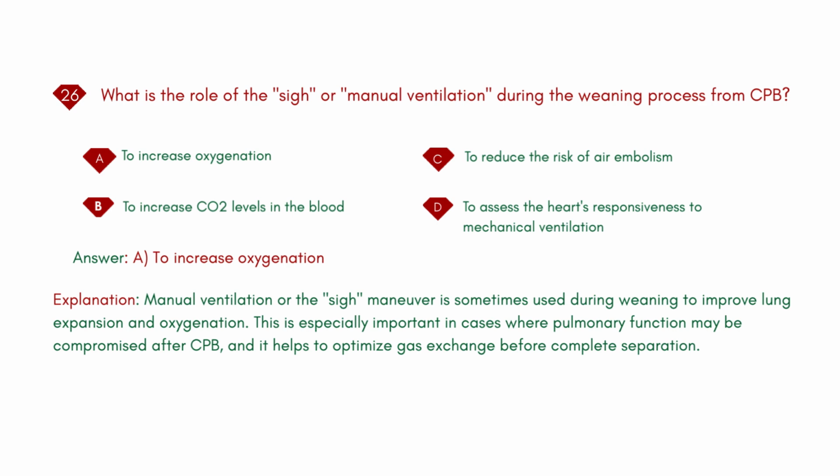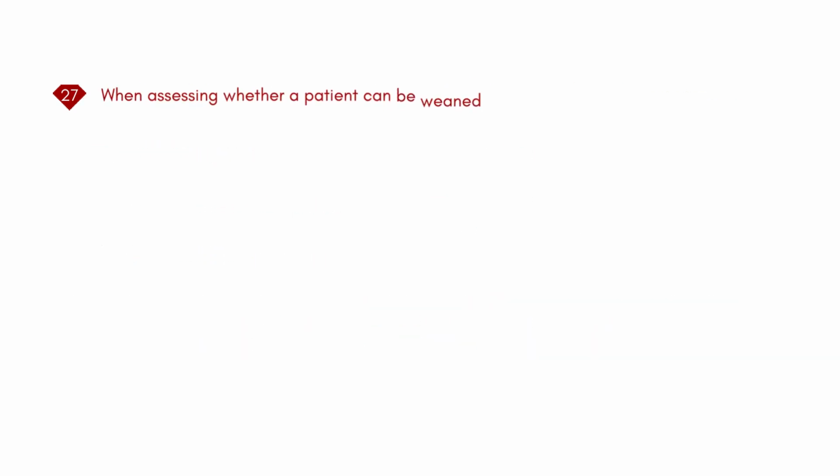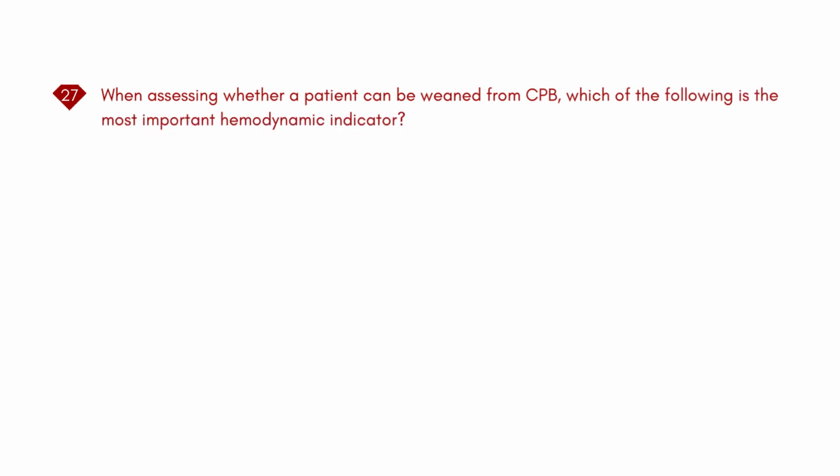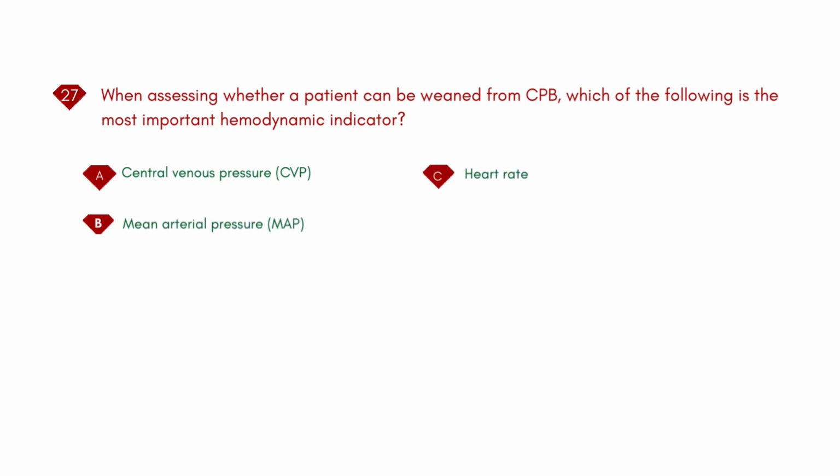When assessing whether a patient can be weaned from CPB, which of the following is the most important hemodynamic indicator? A. Central venous pressure, CVP. B. Mean arterial pressure, MAP. C. Heart rate. D. Cardiac output.